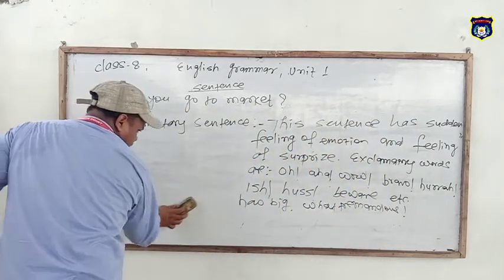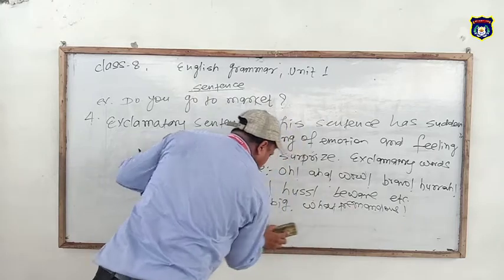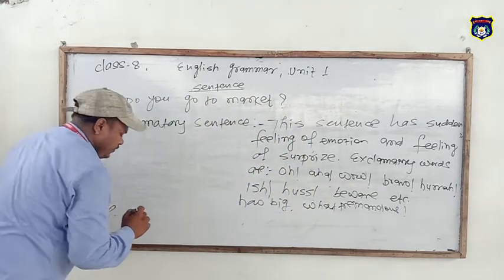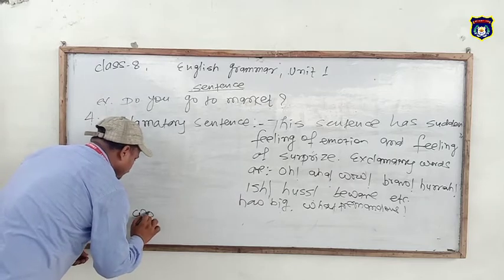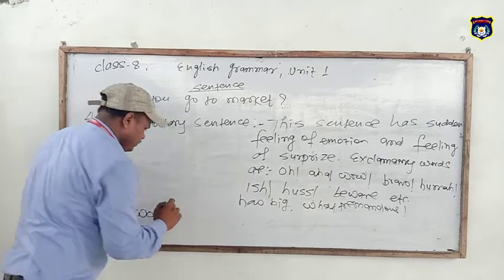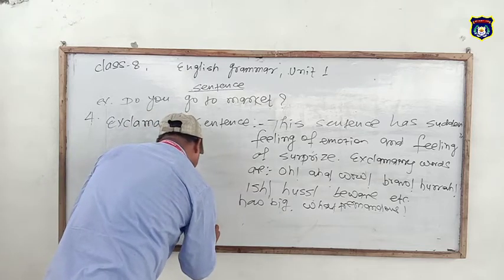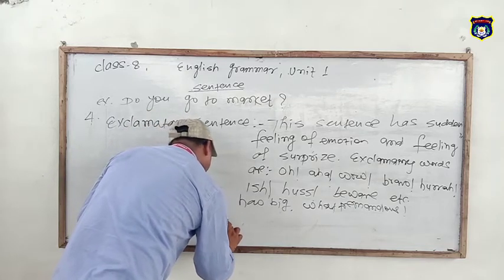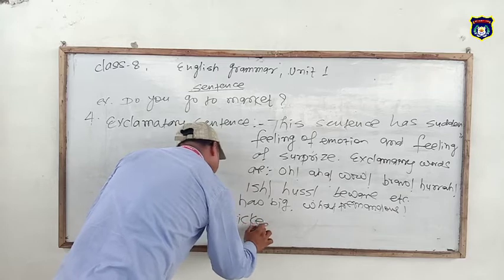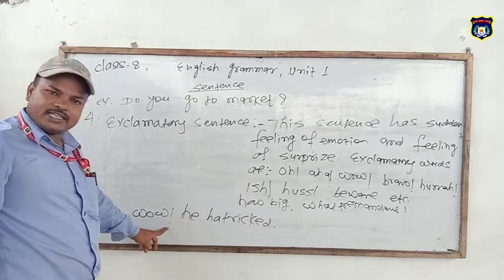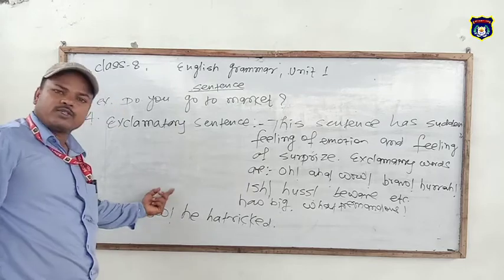Here let's have an example. Wow, he hat-tricked! This is an exclamatory sentence. Here a sign of exclamation is used and an exclamatory word is also used.